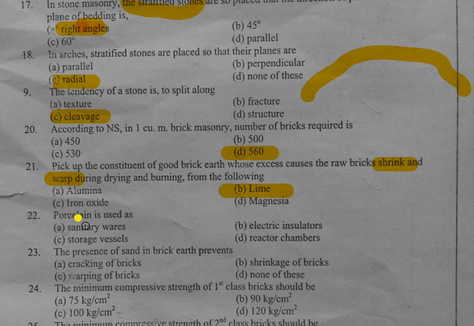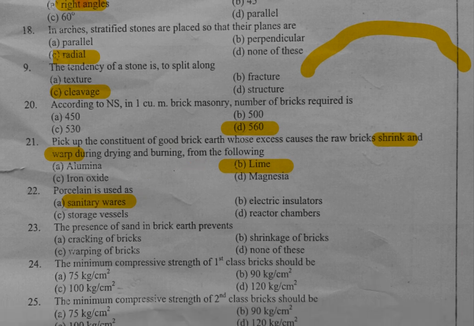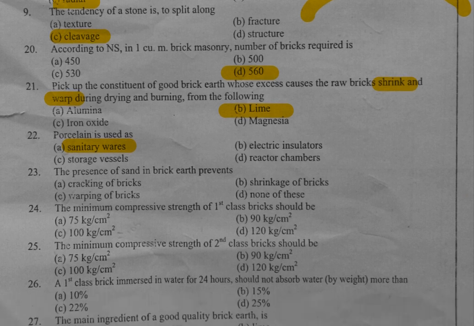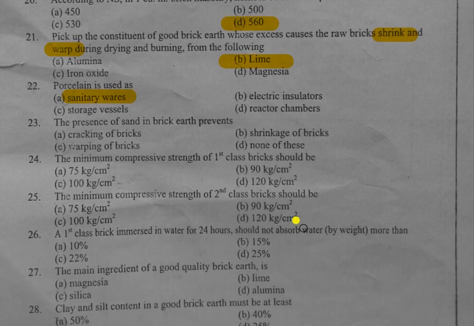Porcelain is used as sanitary wares. Similarly, move to the next question. Question number 23 is, the presence of sand in a brick earth prevents, of course option C will be the correct answer, warping of the brick. So option C is correct: the presence of sand in the brick prevents warping.